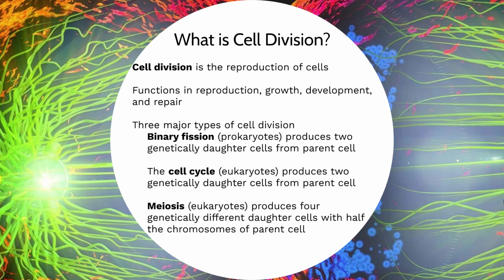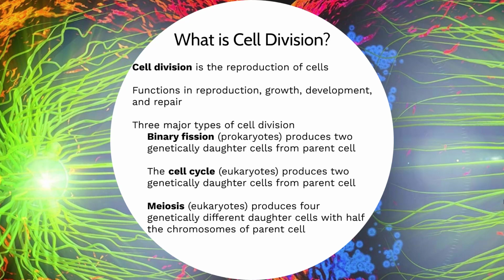Now, there are a lot of different ways that cells can divide, but we can boil that down to three major types, and other types of cell division are just variations of these three themes. The first type of cell division is called binary fission. When somebody talks about binary fission, we're most of the time talking about this type of cell division in prokaryotes.